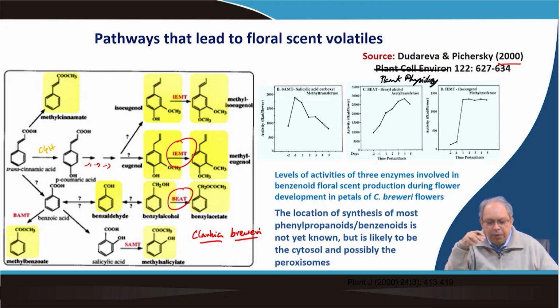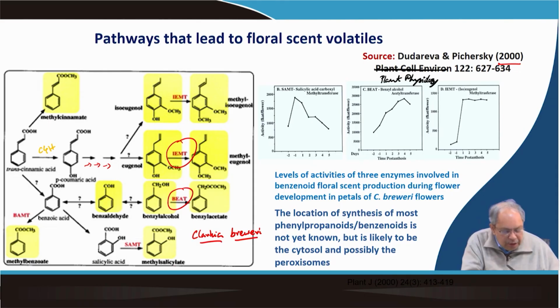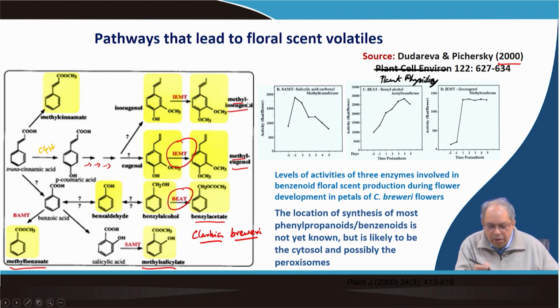It produces a big flower which emits both benzenoid and terpenoid volatiles. When they analyzed the benzenoid volatiles, they found that they were dominated by benzyl acetate, along with methyl eugenol, methyl salicylate and methyl benzoate. These are the components which dominated the scent bouquet of the Clarkia breweri flower.